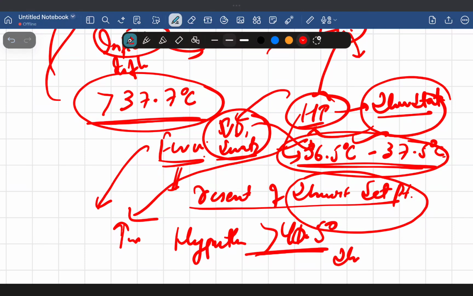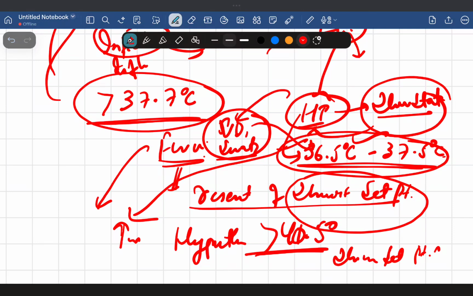Here the thermostat set point is normal. There's no interference of the hypothalamus. If there is an increase in body temperature, the hypothalamus will not help you. It will not bring that temperature back to normal. Why will it not help? Because the cooling mechanisms, for example sweating and vasodilation, have failed here. That's why the hypothalamus cannot do anything.